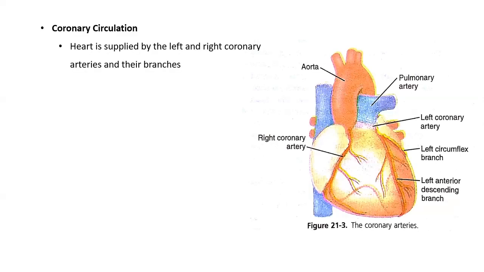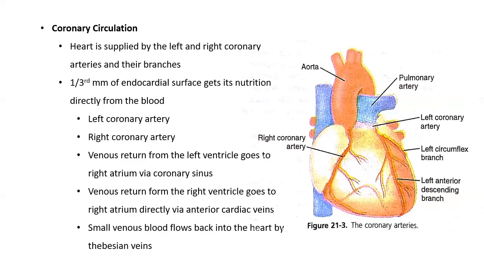The next one is the coronary circulation. The heart is supplied by the right and the left coronary arteries and their branches, whereas 1/3 millimeter of the endocardial surface gets its nutrition directly from the blood. The venous return from the left ventricle goes to the right atrium via the coronary sinus, whereas the venous return from the right ventricle goes to the right atrium directly via the anterior cardiac veins.